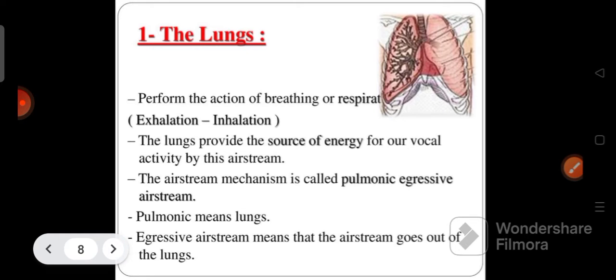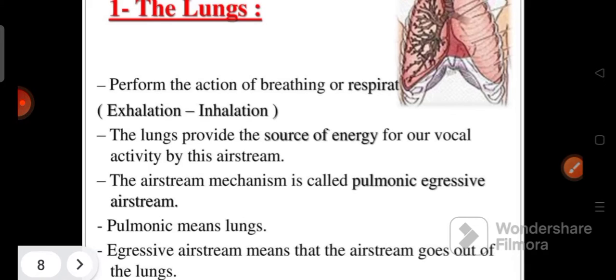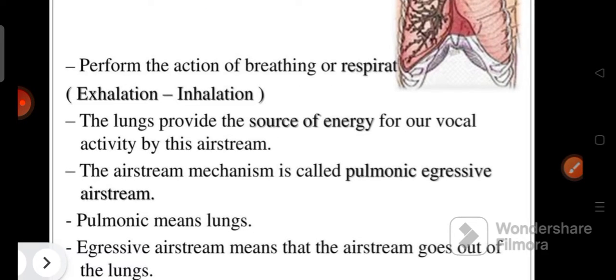Let's look at them one by one. What is the role of lungs? Let's look at it carefully. It performs the action of breathing or respiration, exhaling and inhaling. So you take in the air and you take out the air.